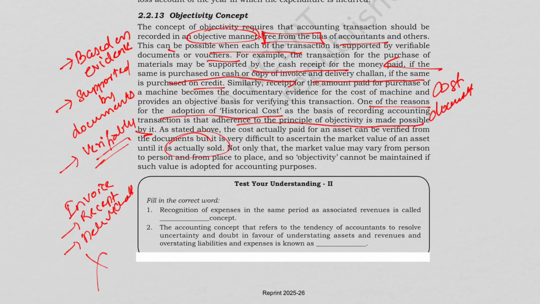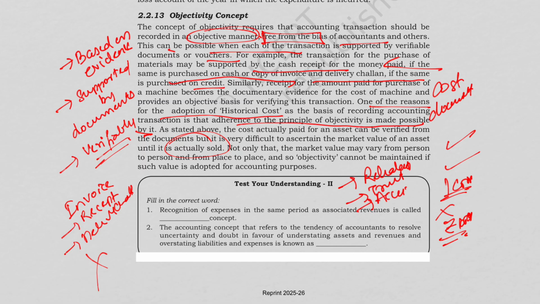Market value is basically an opinion, and opinion varies. For example, the land value according to a broker is, suppose, 1 crore, but no sale happened. So you cannot record it at rupees 1 crore. Objectivity ensures reliability, trust, as well as accuracy.